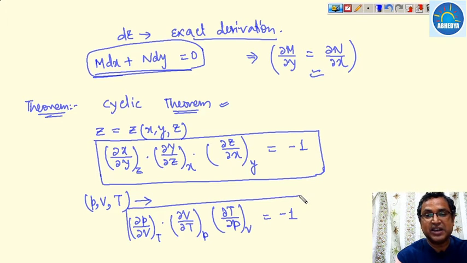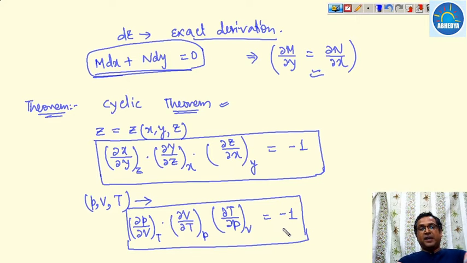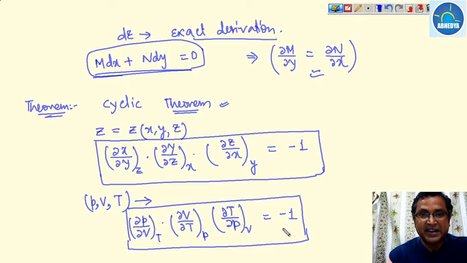So we can use this theorem in thermodynamics. This is one of the theorems which will be used many times in our thermodynamic relations. And one more theorem will be used, and that theorem is what?